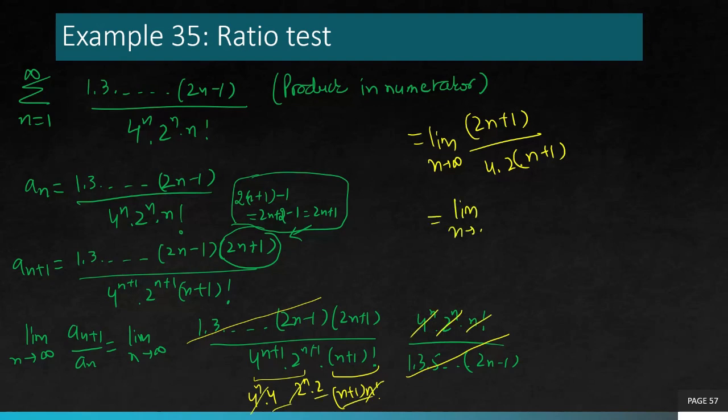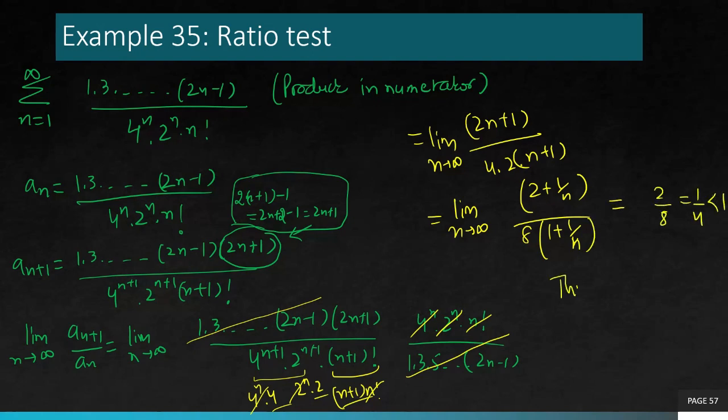So finally you are left with (2 + 1/n) over 8 times (1 + 1/n), which is 2 over 8, which is 1 over 4, which is less than 1. Hence, the given series is convergent, because the ratio turned out to be less than 1.